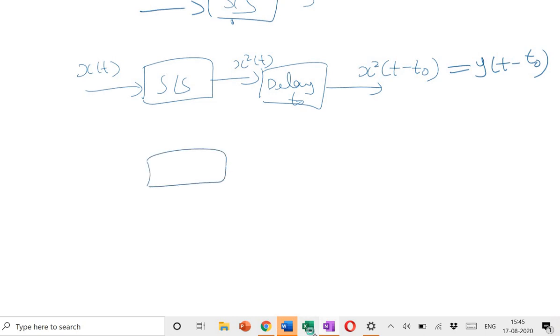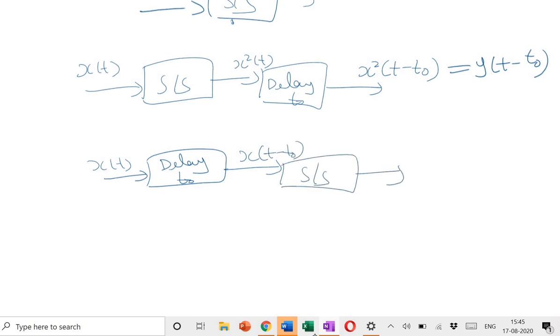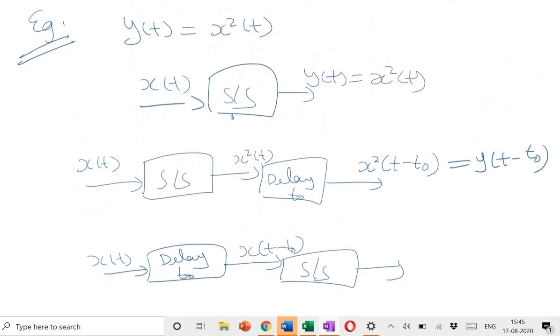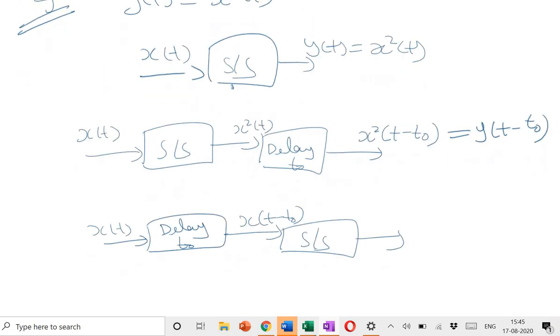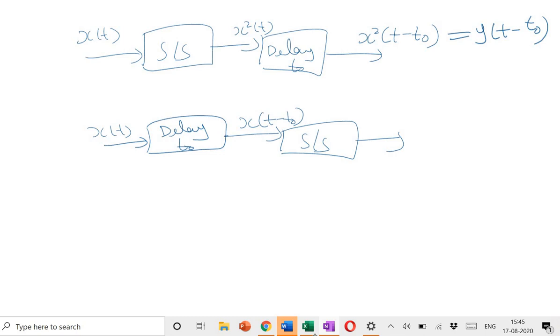Next we'll find out the response to the delayed input. First we'll delay the input signal by t0. The resultant will be x(t − t0), and then we'll pass it through the system. The function of the system, as we know, is that it squares the input signal. So this is the input signal here, x(t − t0). When it passes through the system, it will be squared up. So the output will be x²(t − t0). This is the response to the delayed input, y(t, t0).